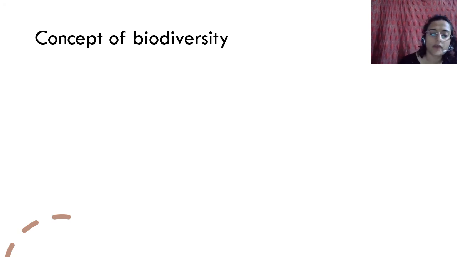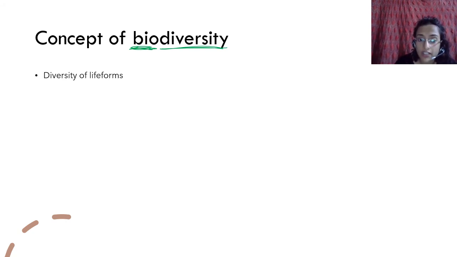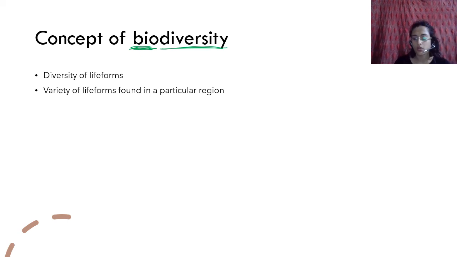Then you have a concept of biodiversity. Okay. So what does the word biodiversity mean? Bio means biological. Diversity means variety. Biological variety or diversity of life forms. So a variety of life forms are found in a particular region. You go to any one region, you go to the Himalayas, you will find a variety of organisms. You go to a desert, you will find a variety of organisms, and they'll be very different from each other. What you find in the Himalayas and what you find in the Thar desert are going to be really different from each other.